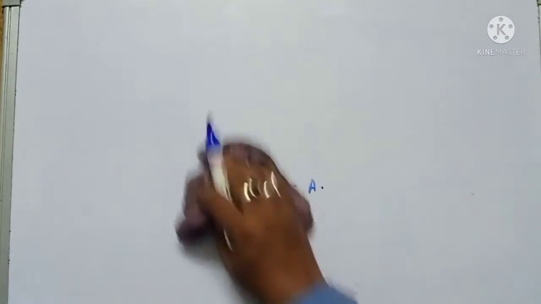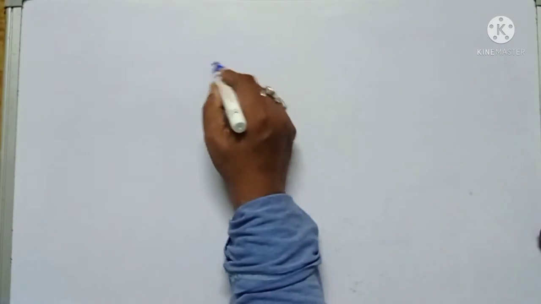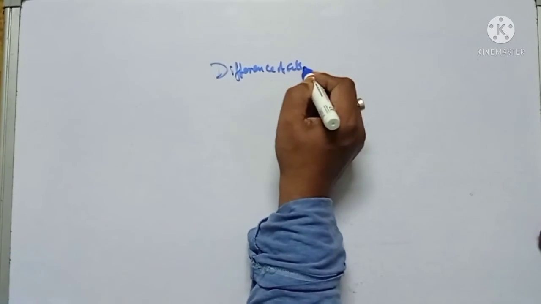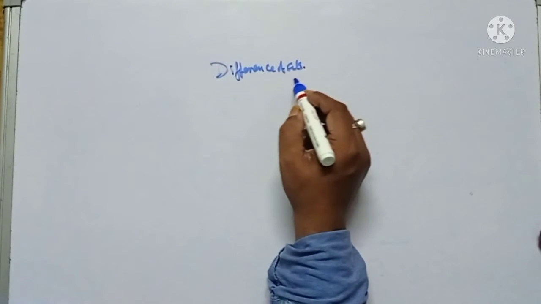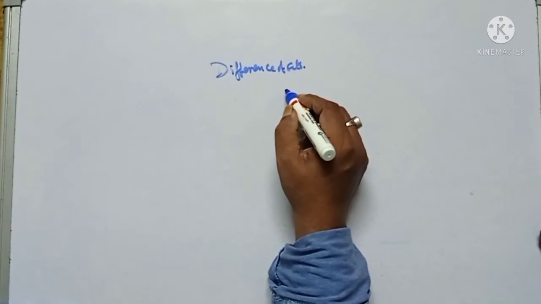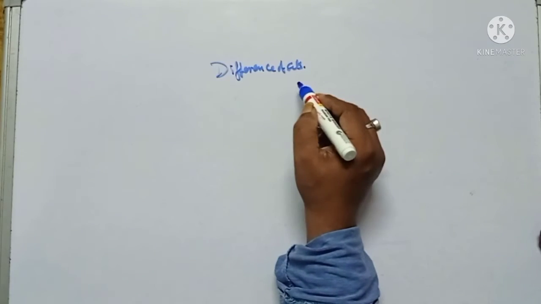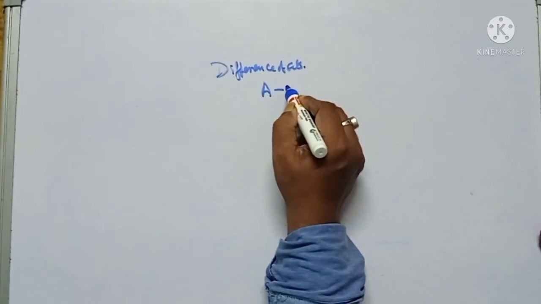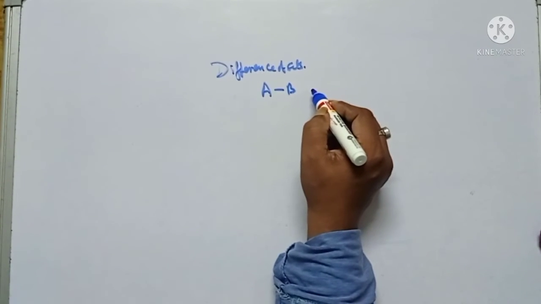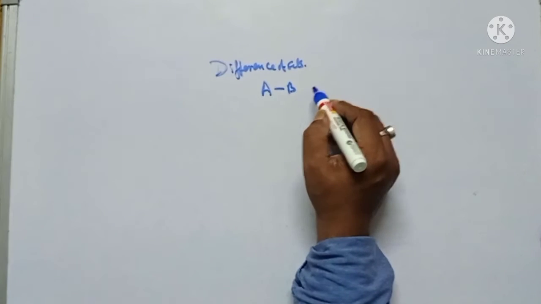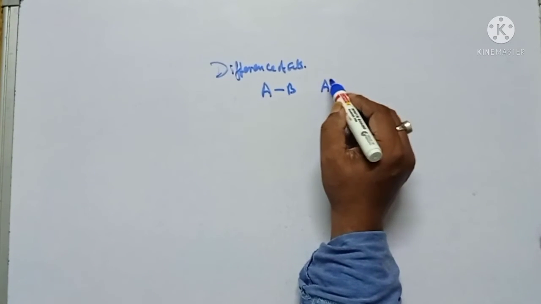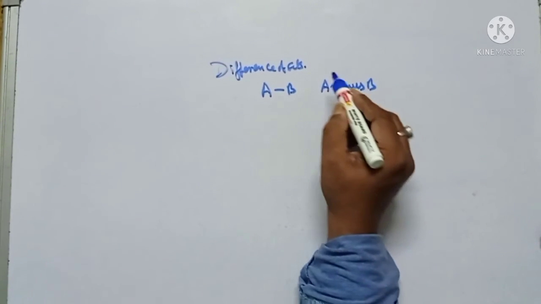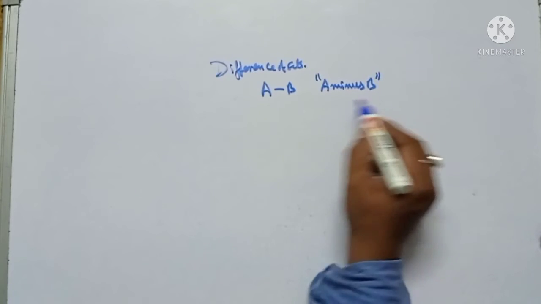Now we go to the difference of sets. Its definition is like this. It is represented as A minus B, something like this, and it is read as A minus B.